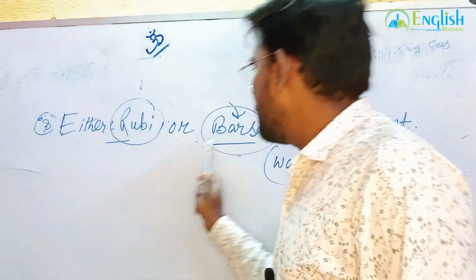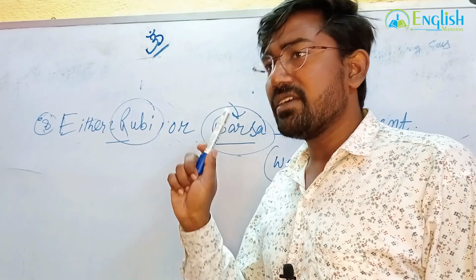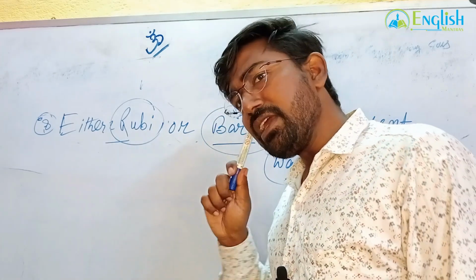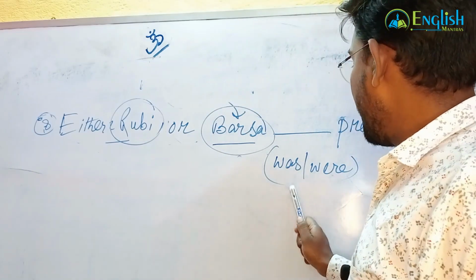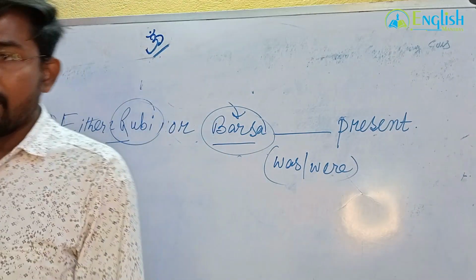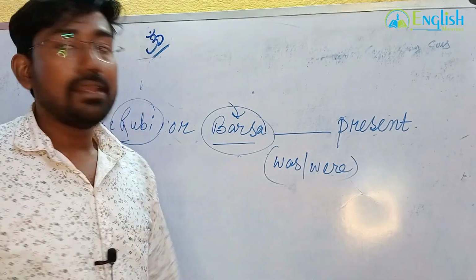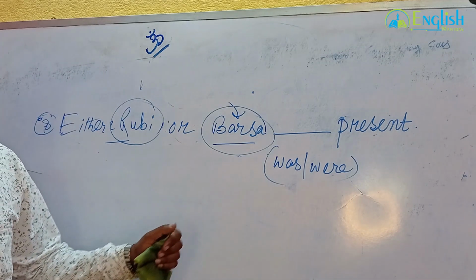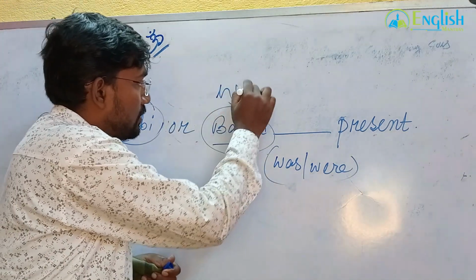Either Ruby or Barsha. I cannot recall their faces. I can't remember who actually came. Either Ruby or Barsha came. So, was present or were present? What will be the answer? Was, right? Or were. Why was? You have to explain now.